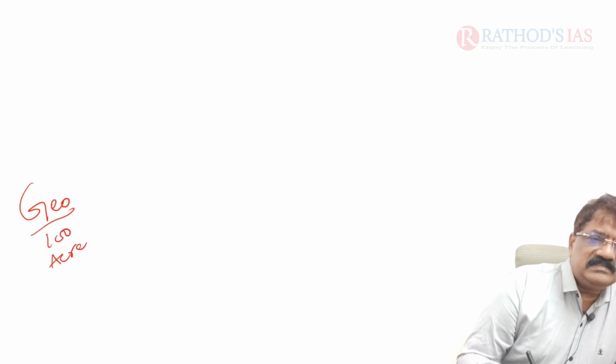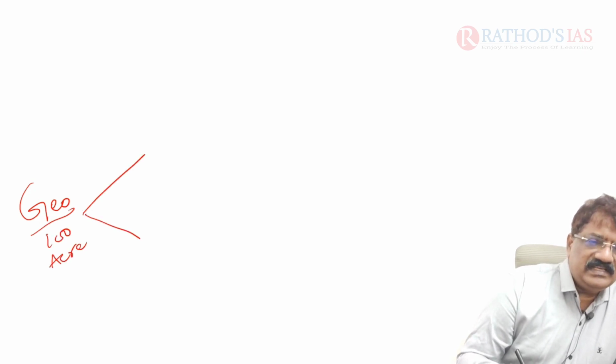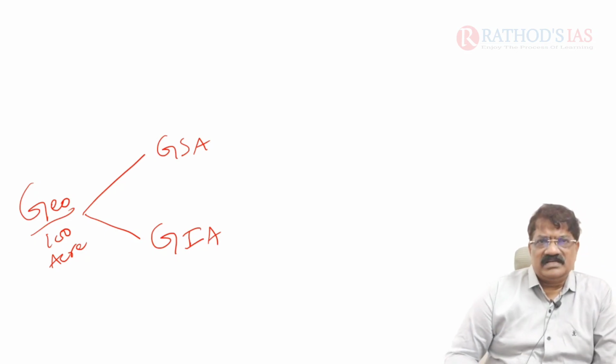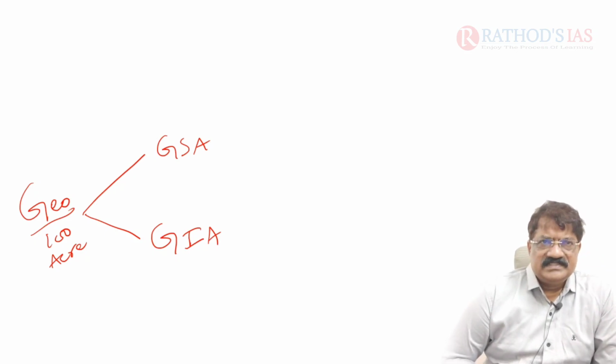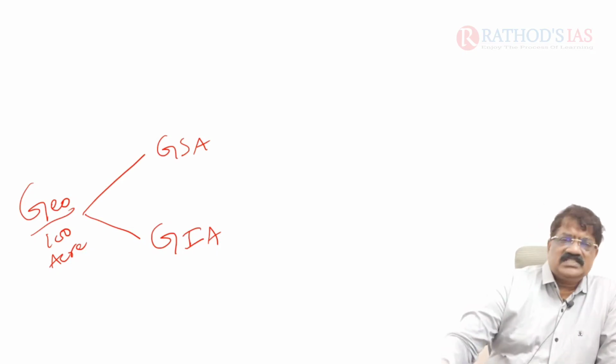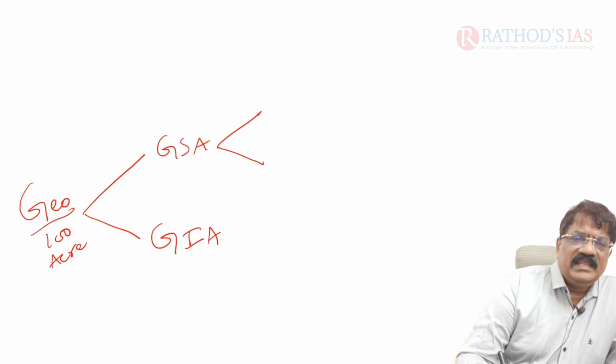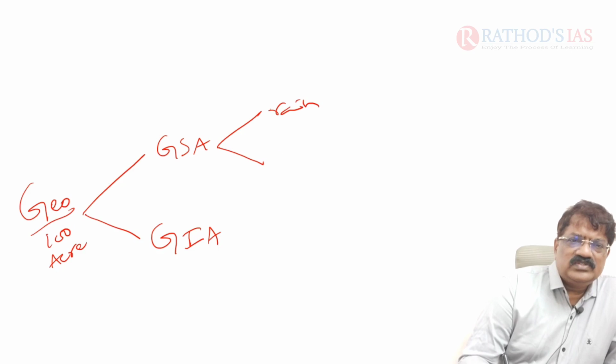With reference to India, gross sown area and gross irrigated area, these two terms seem alike, but we have a considerable difference between them, no doubt at all. The gross sown area is the total plowed, tilled area, cultivated with rain and sources.